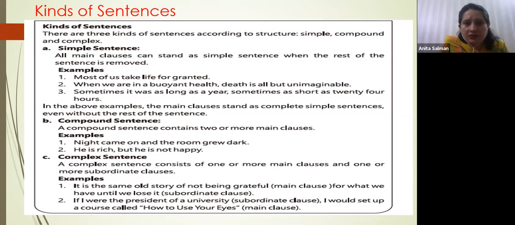Look at complex sentences. A complex sentence consists of 1 or more main clauses and 1 or more subordinate clauses. You have read already what a main clause and a subordinate clause are, what a dependent and an independent clause are. A main clause is an independent clause, which is complete in itself, whereas a subordinate clause depends on the main clause to convey its full meaning. You can see from the examples: it is the same old story of not being grateful. That is your main clause. For